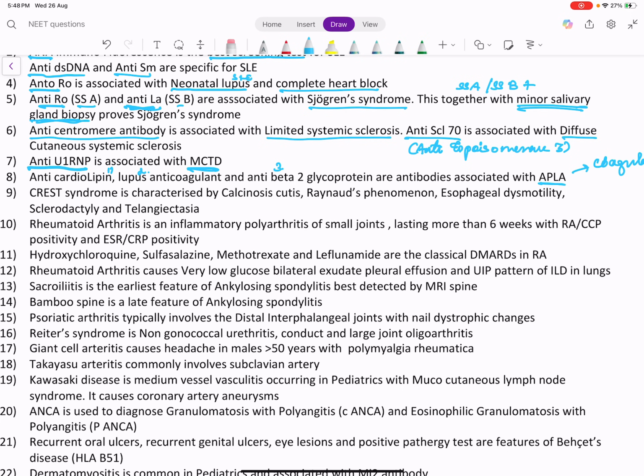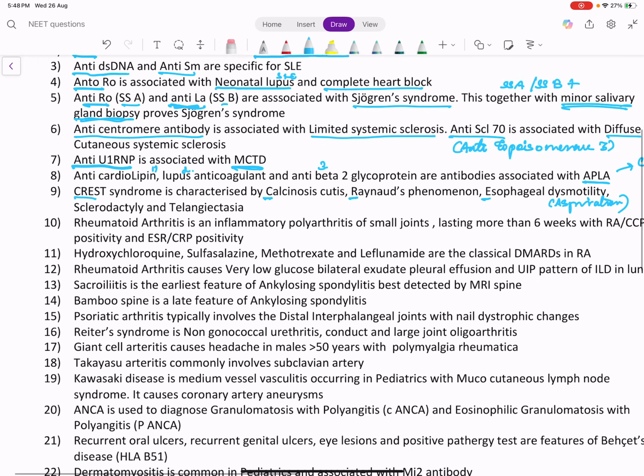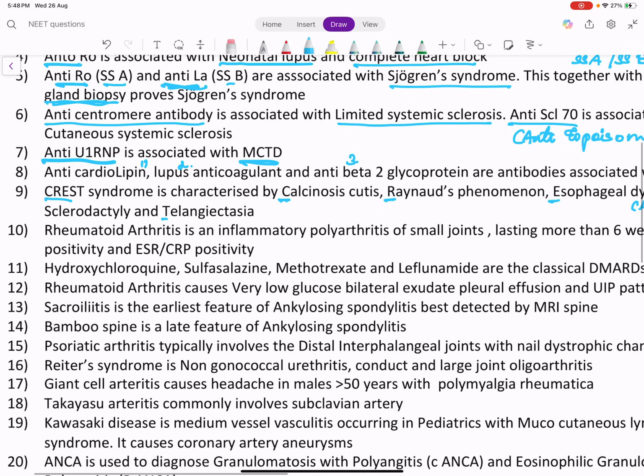CREST syndrome is one type of limited systemic sclerosis characterized by calcinosis cutis, which is calcification of the skin, Raynaud's phenomenon, which is distal vasoconstriction of the digital vessels, which can cause digital ulcers, esophageal dysmotility, which can lead to aspiration pneumonitis, sclerodactyly, also called sausage fingers, and telangiectasia, which is dilatation of vessels either in the skin, nails, or in the face.